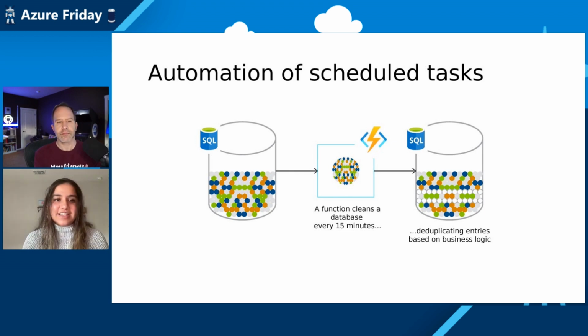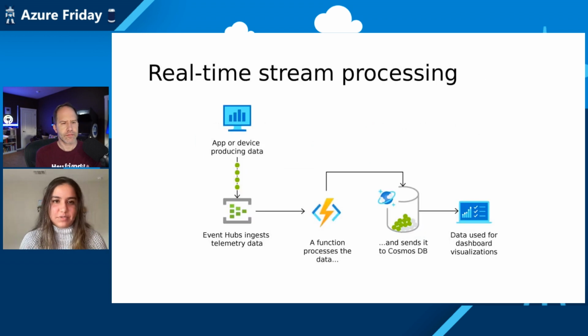And I do want to go over a few different common examples and use cases when it comes to using functions. So this first slide I have over here, this represents the automation of some scheduled tasks. So we start with a database that needs deduplication and cleaning, and we have a function that runs on a timer on a schedule every 15 minutes that goes ahead and cleanses the database and deduplicates the entries every 15 minutes. So this is a common example of why someone would use a function when it comes to their data.